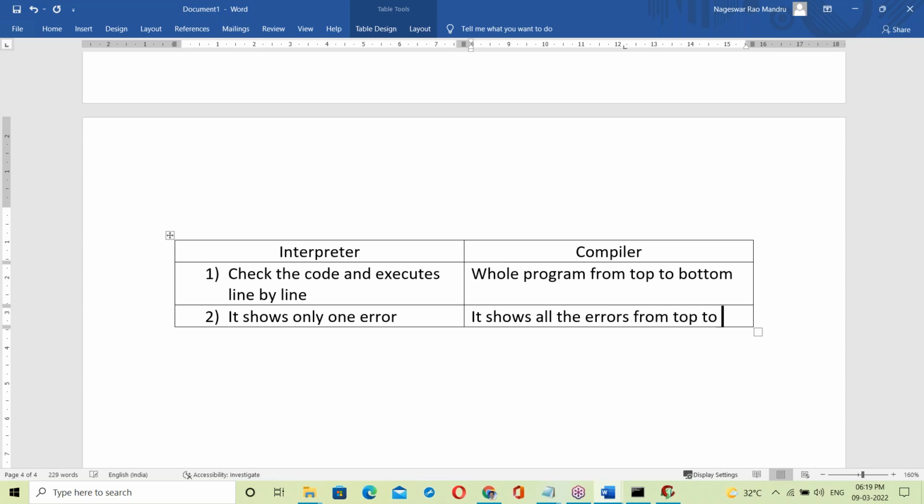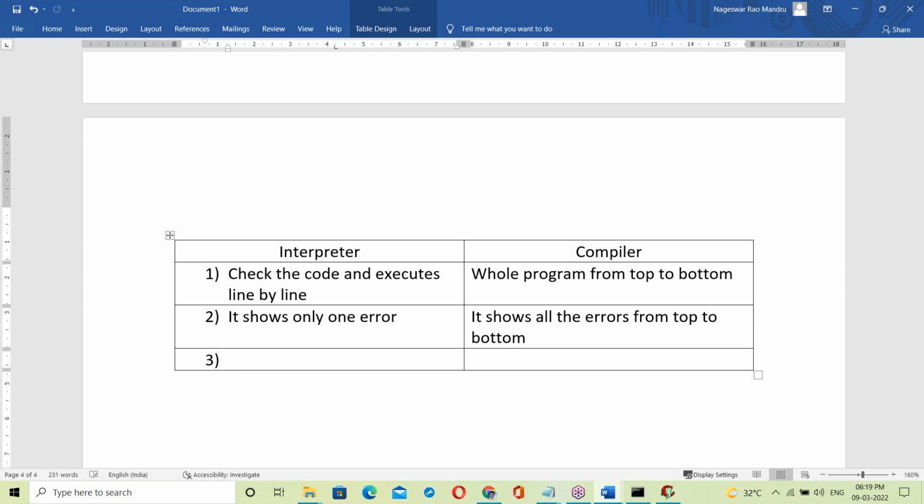So the interpreter shows only one error, but the compiler shows all the errors from top to bottom.